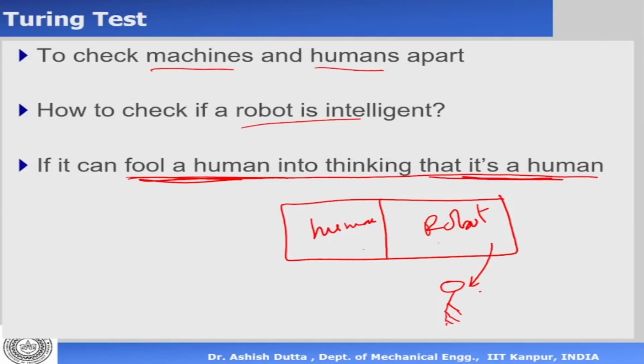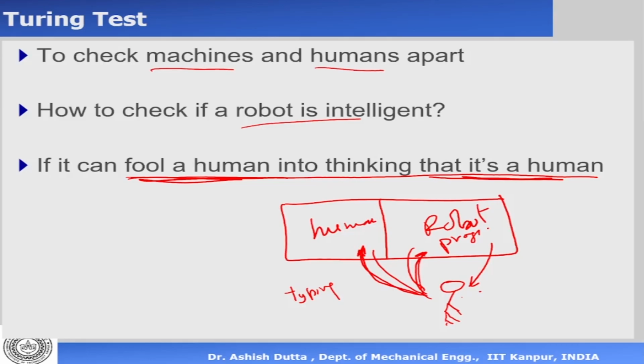Now, this can be a robot, or it can be a program. The person sitting outside can communicate with the robot and with the human only by means of a typewriter, by typing, and not by speaking or seeing. The person can type a question and pass it to both. The human and the robot answer the question and pass it back to the interrogator sitting outside. If the robot can fool this person into believing that it is a human, then it has passed the test. That is basically the Turing test, and it is used to check machines and humans apart.